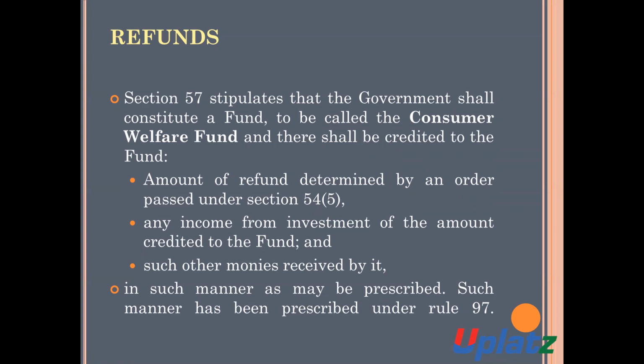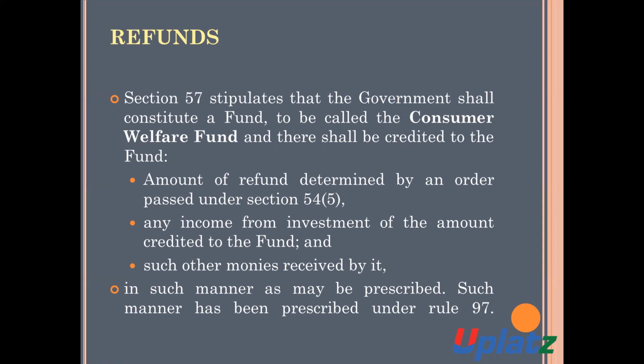Number 1. The amount of refund which is determined by an order passed under section 54 subsection 5.